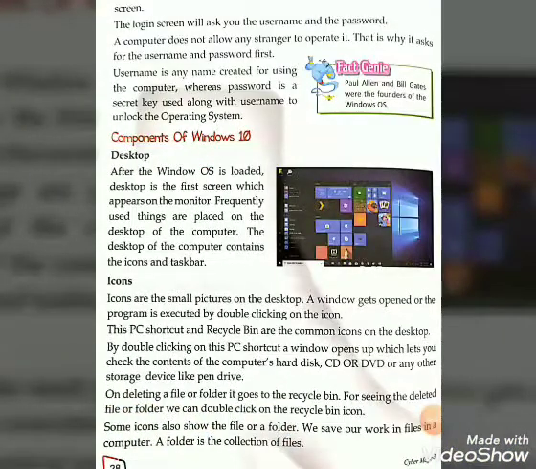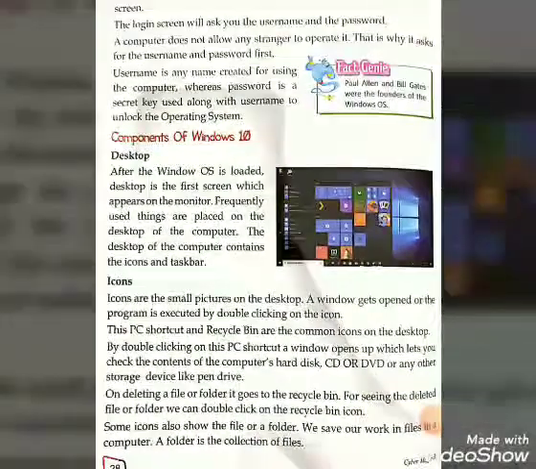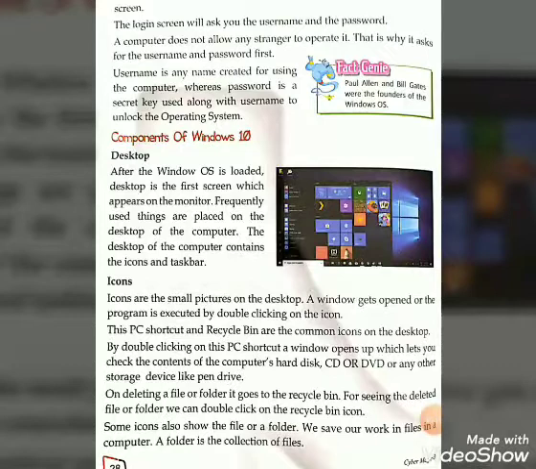When the booting process is over, the screen which appears after the booting process is known as the login screen. You can see here the login screen which asks you the username and the password.